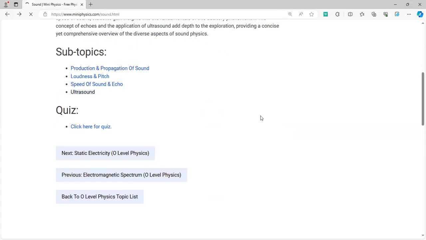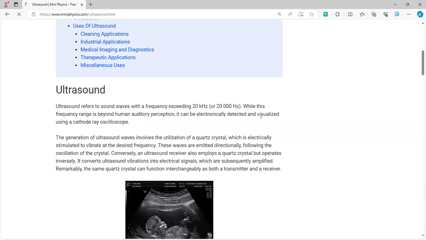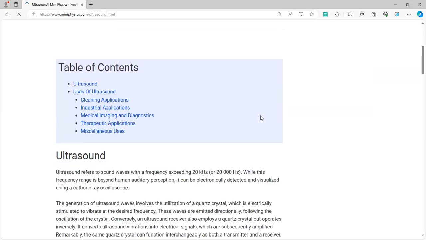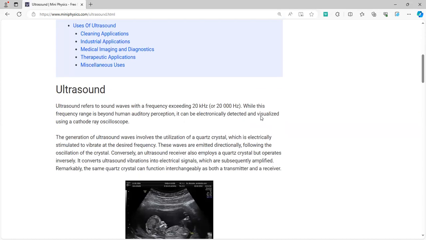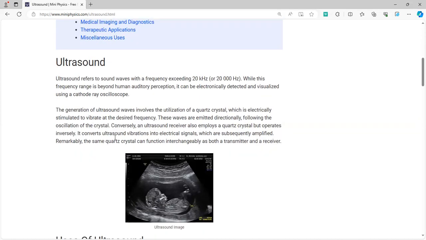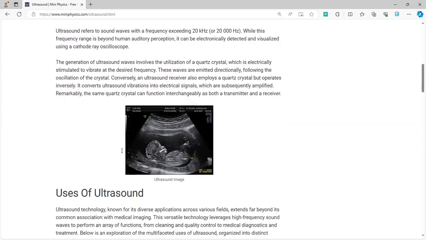Now I come to the last part of the topic, which is ultrasound. Ultrasound waves are those sound frequencies which are above 20,000 hertz and not audible to the normal human ear. However, they have numerous medical applications. Here you can see that in prenatal testing, doctors often use ultrasound to view the fetus in the womb and look for any structural abnormalities or how the fetus is growing.